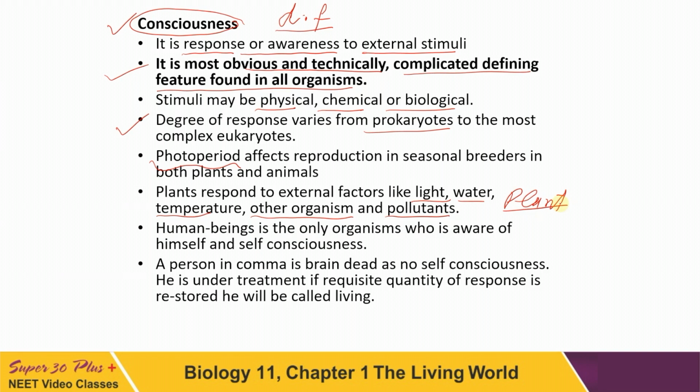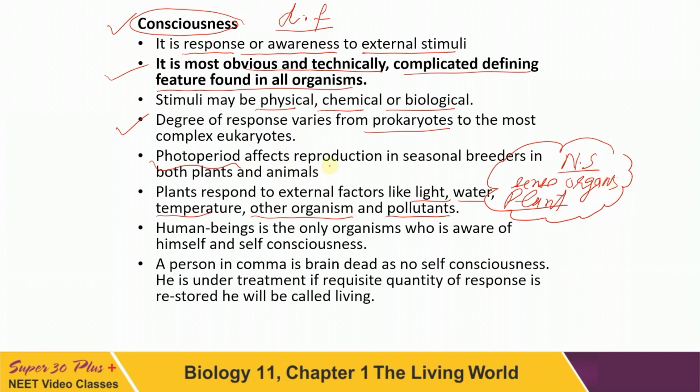But in animals which have a nervous system, or sense organs, the response is very fast. So higher animals have a nervous system along with sense organs, and that's why they have a response of high degree.